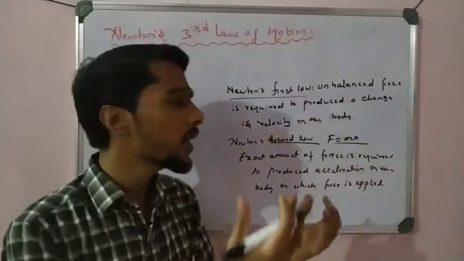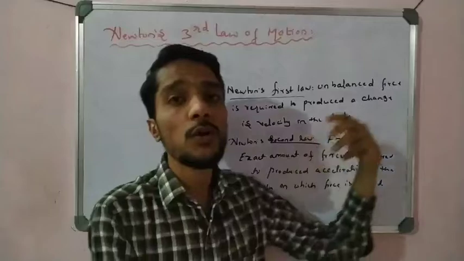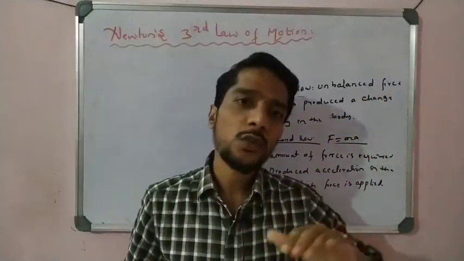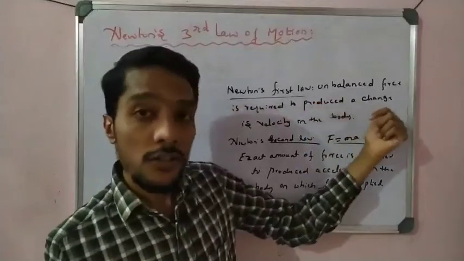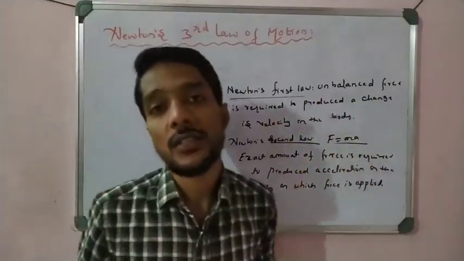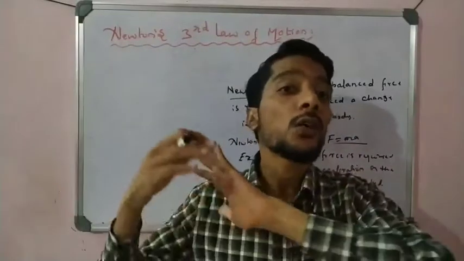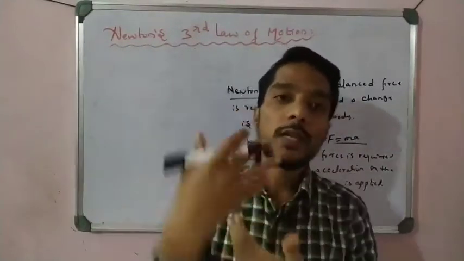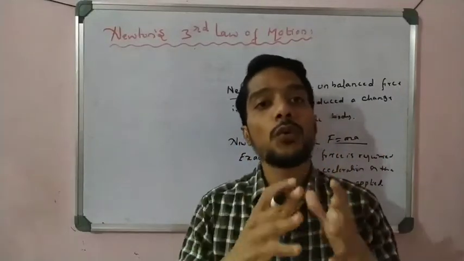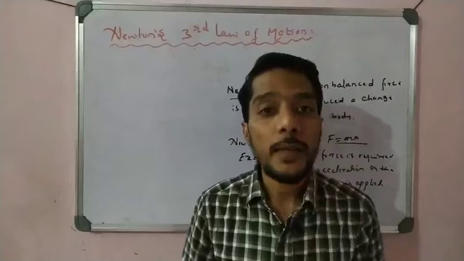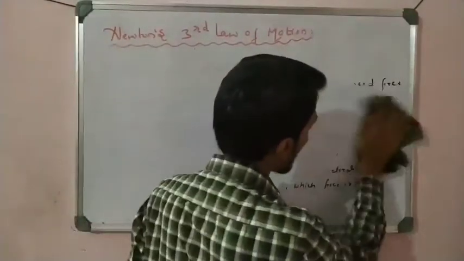And Newton's second law is what? F is equal to ma, that is the exact amount of force required to produce acceleration in the body. So that is Newton's first law and second law. That is all about force, the force and velocity relation, the force and acceleration relation. But in the case of Newton's third law, we do not compare the force with other quantities, we compare the force with themselves only, right? So in Newton's third law we compare the two forces, the forces themselves, right?